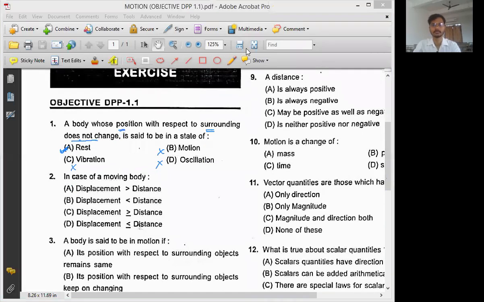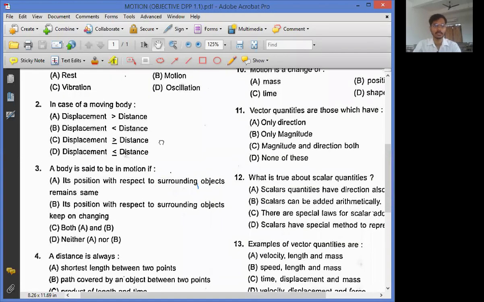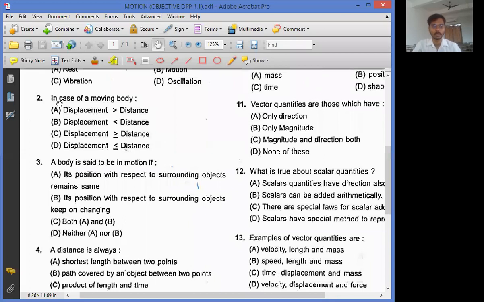Just a second. Next. Wait for a second. For that, I need to close this one. Second question. In case of a moving body, which of the following is always true?